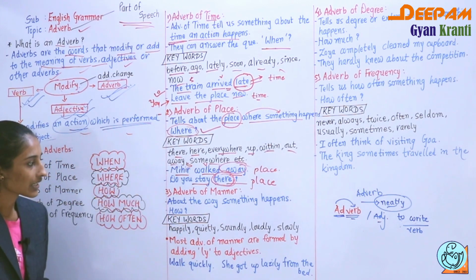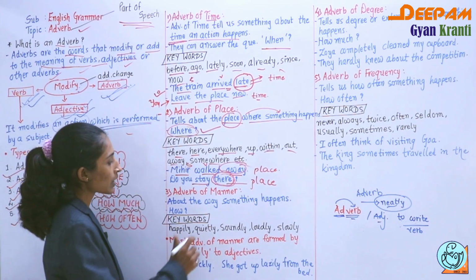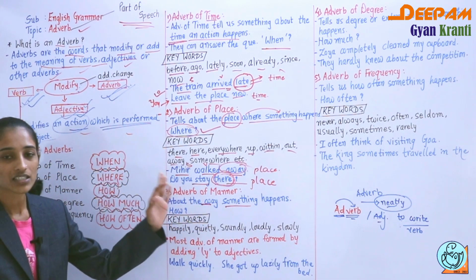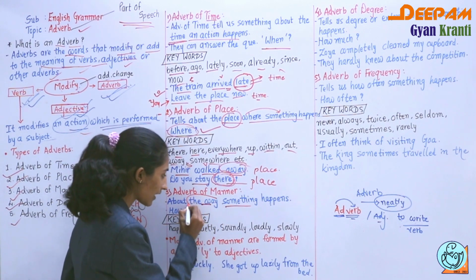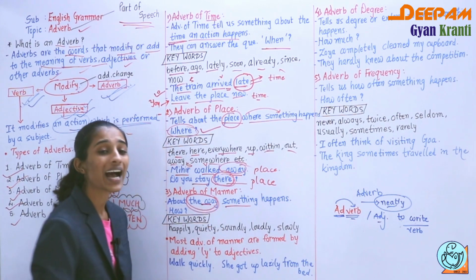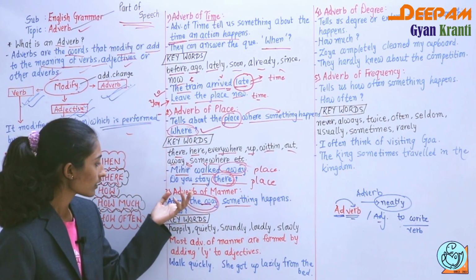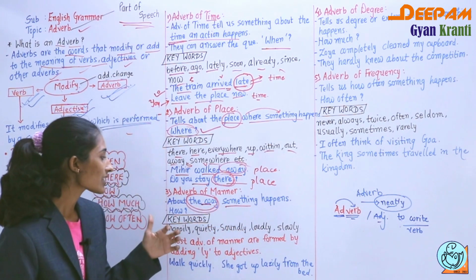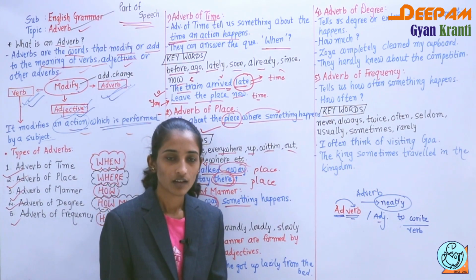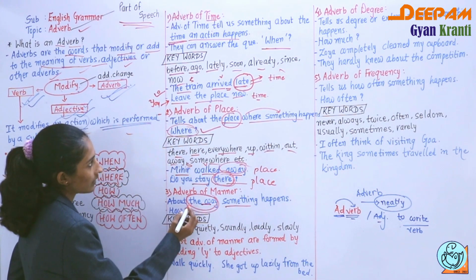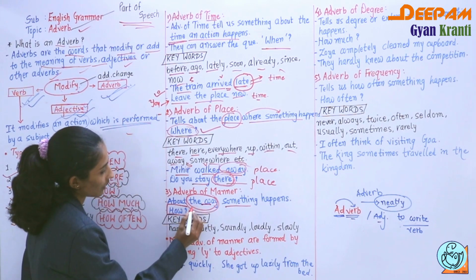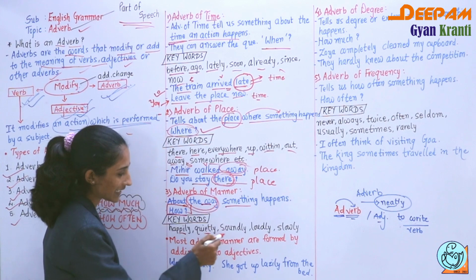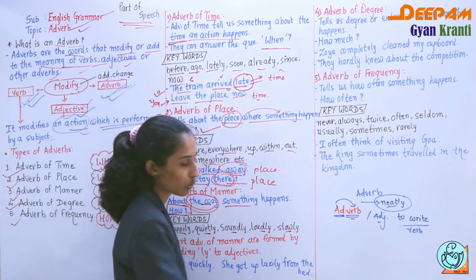Then the third one is adverb of manner. The adverb of manner tells us about the way something happens, which way or how something happens. And they answer the question how. Some of the keywords are there, like happily, quietly, loudly, soundly, slowly, like that.